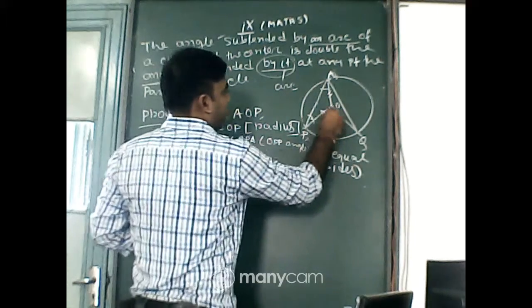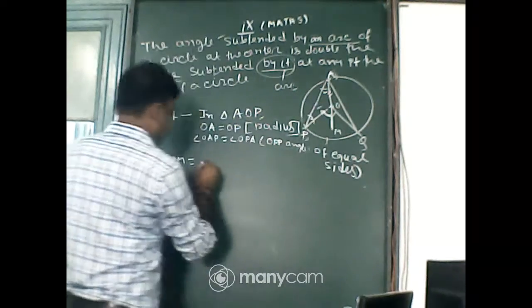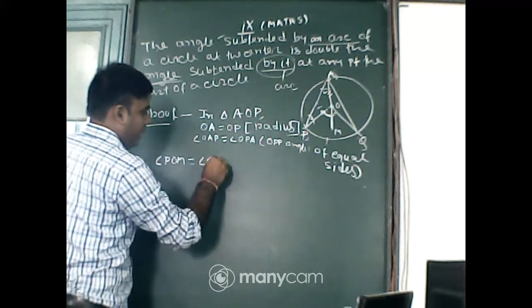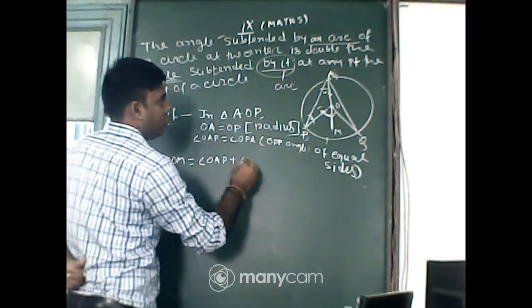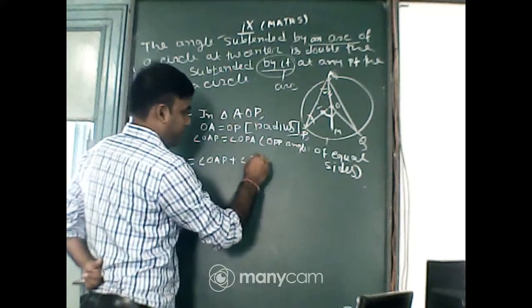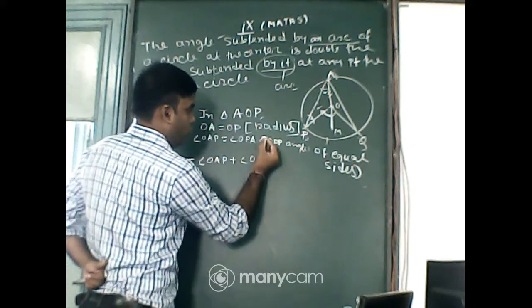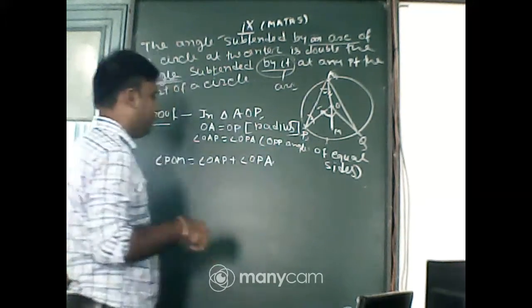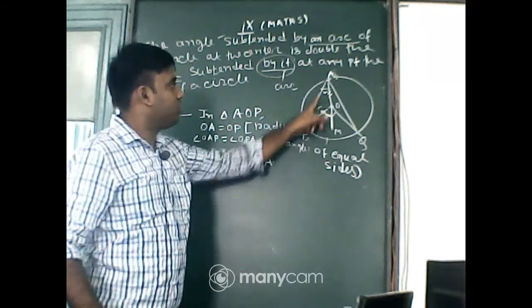So this angle equals this angle and this one. So that is angle OAP plus angle OPA. That exterior angle equals the sum of these two opposite angles.